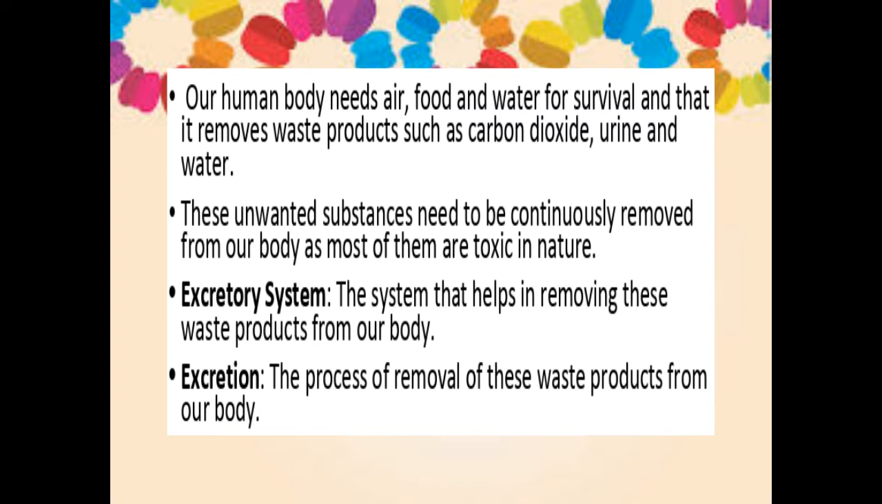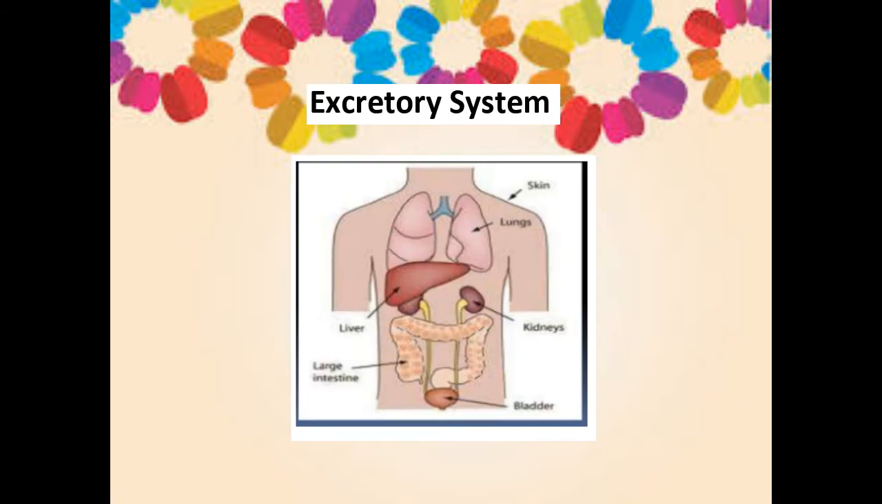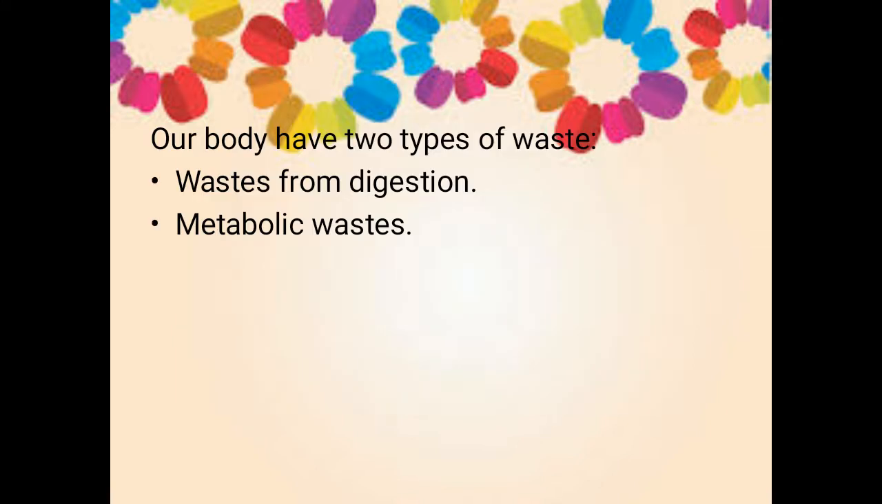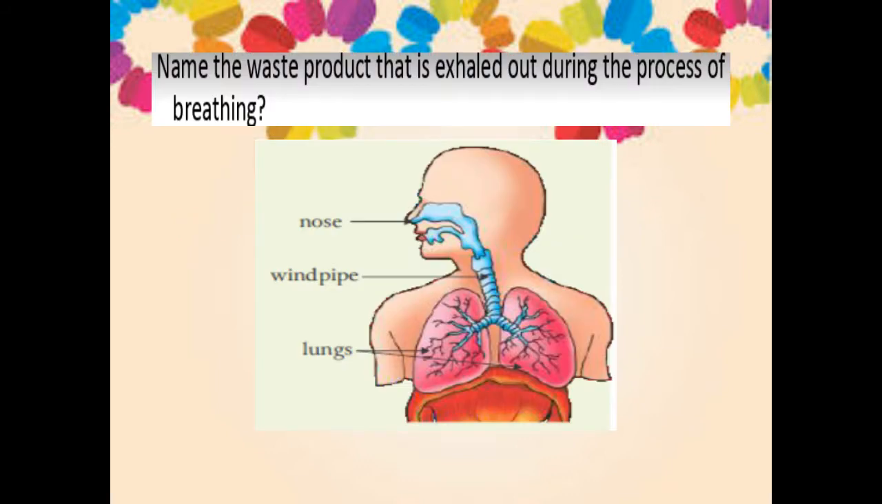Right. So, what is excretory system? The different organs involved in the process of excretion is called excretory system. Very good. So, what are the organs involved in the excretion process? The organs might be liver, lungs, large intestine, skin, and urinary system. Very good. So, what are the different types of waste available? The different types of waste might be waste from digestion and metabolic waste. Right. So, what is waste from digestion?